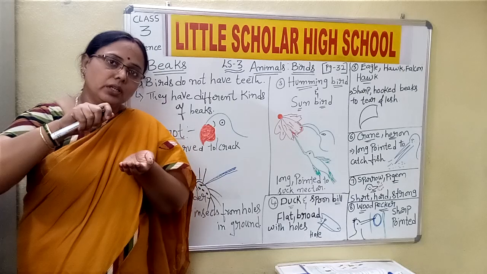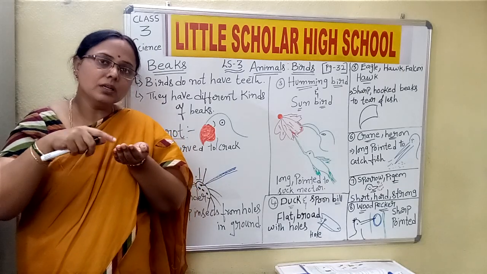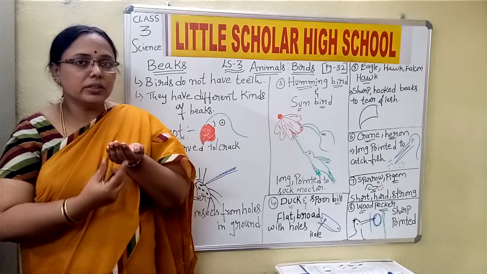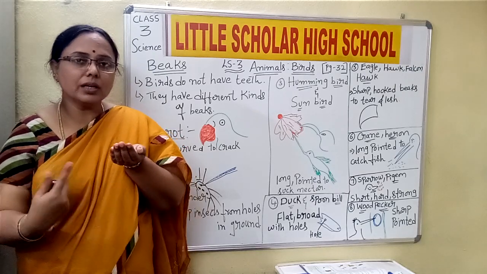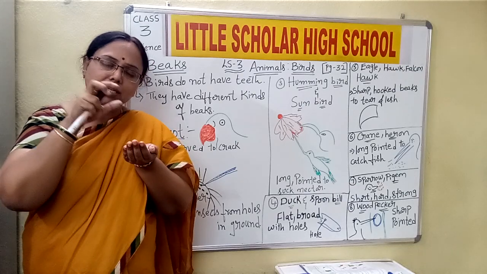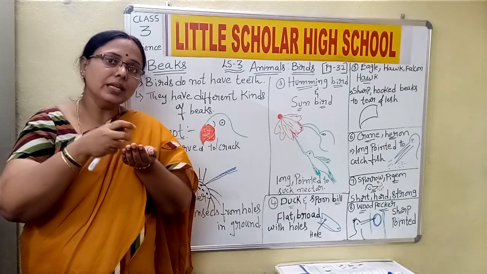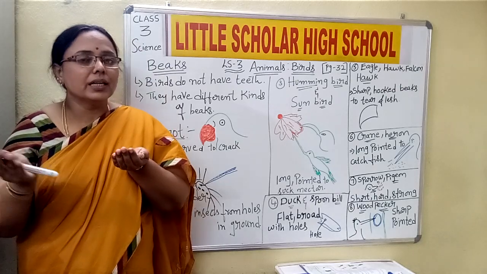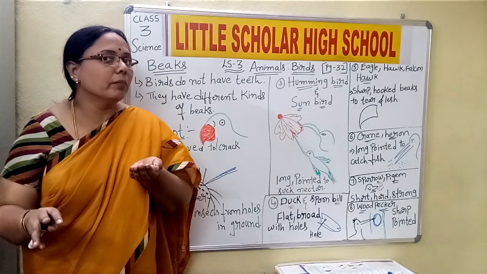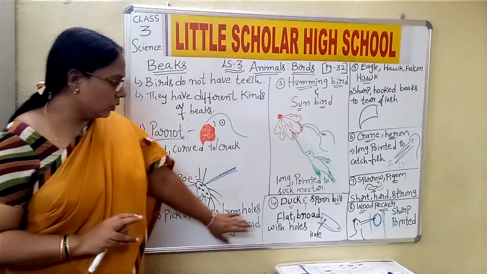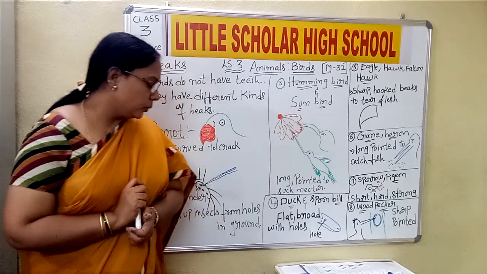When you pour the tea into the strainer, what happens? The tea powder will remain in the strainer and the tea will come out into the container, yes or no? In the same way, when the duck feeds on any insects or fish in the water, the food remains in the mouth of the duck and the water is given back into the pond or lake, like that. Okay, so this is about the duck or the spoonbill.